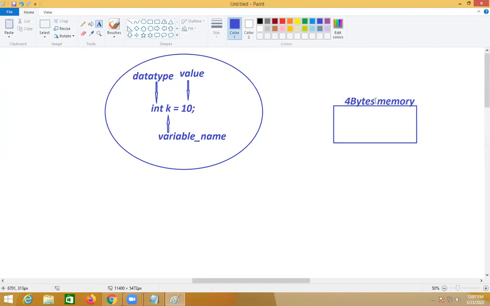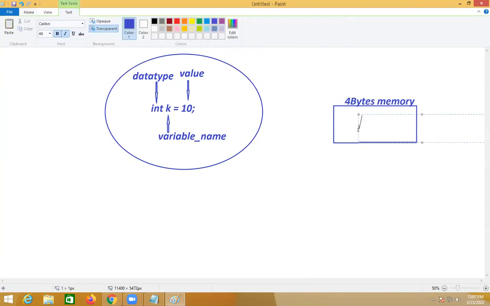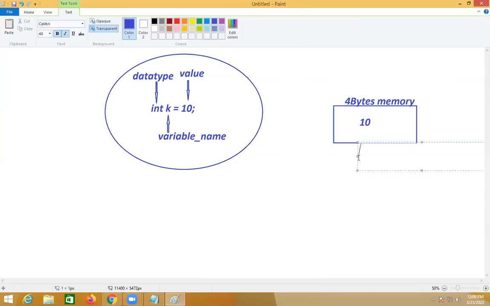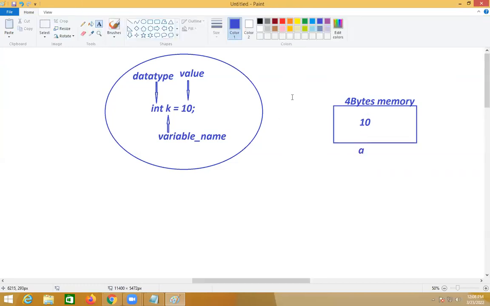After the 4 bytes of memory come, the memory will be loaded with the value, that is 10. So 10 is a value, and that memory will be loaded with 10. That memory should have one name, so what is the name given to that memory? A. Understood this point now?